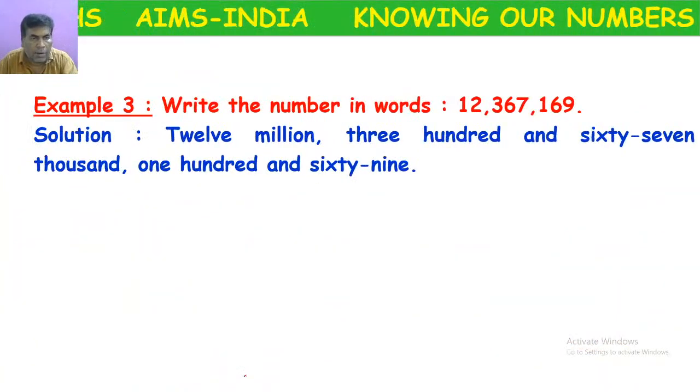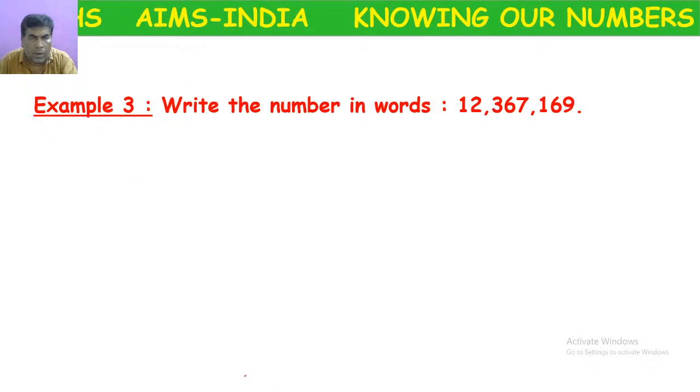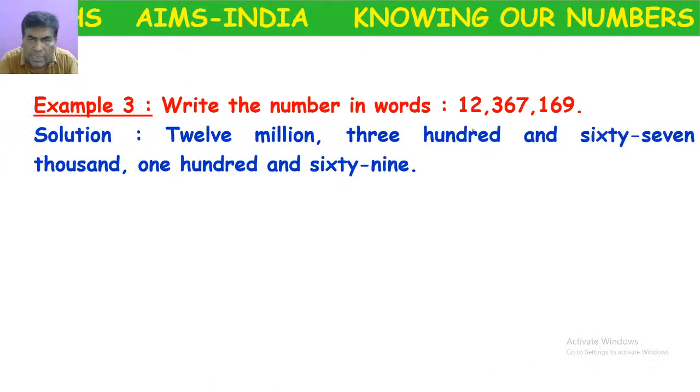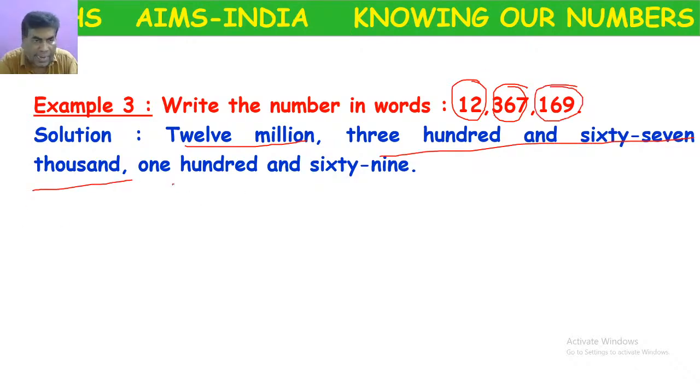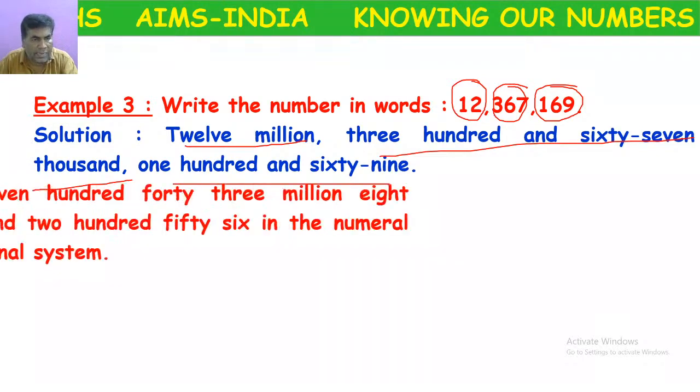So one more example. How to read this number? Ones, tens, hundreds, thousands, 10,000s, 100,000s, millions, 10 millions. So how to read? 12 million, 367,000, 169. Like that we have to read.